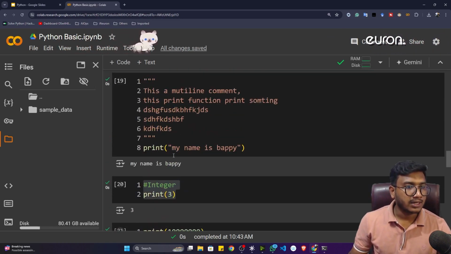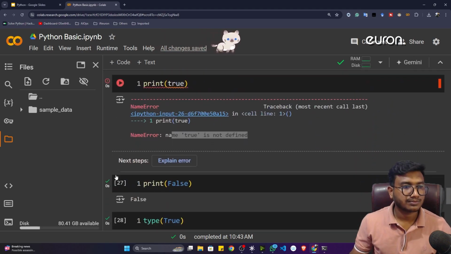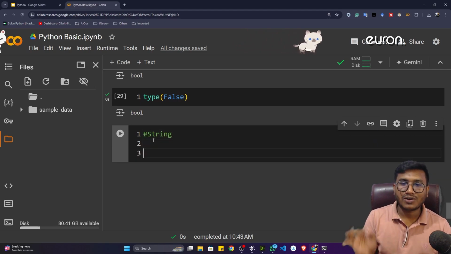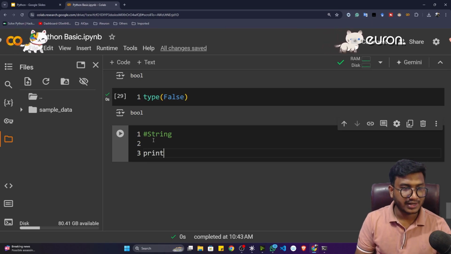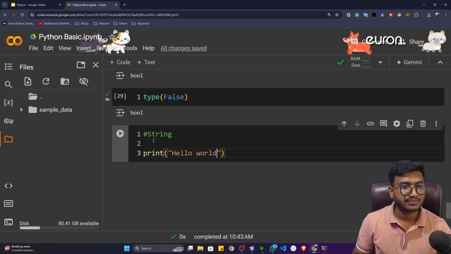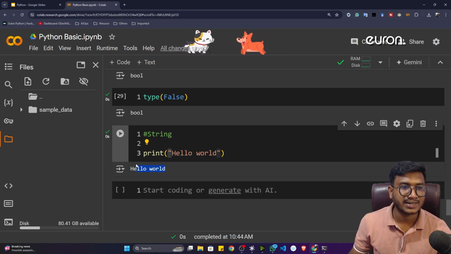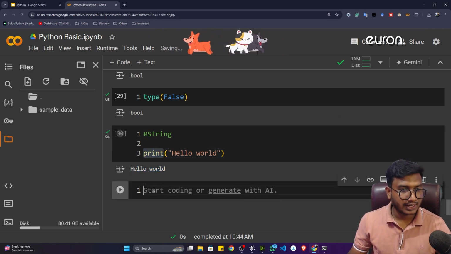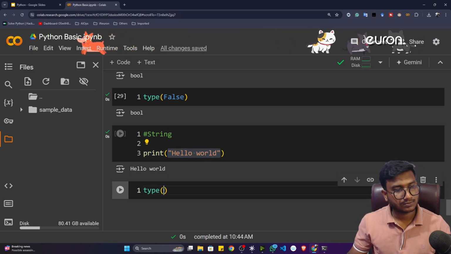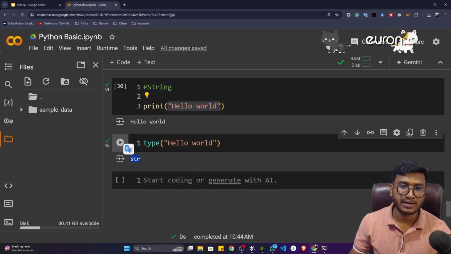Now the next data type, I think, is string. Now we have to discuss the string. I think you already saw string type data, right? We already wrote it inside our first program, which is nothing but hello world. This is called string type data, because we are writing it in double quotation or single quotation. Now I can test it by giving this hello world inside type. See, this is the string type data, str.